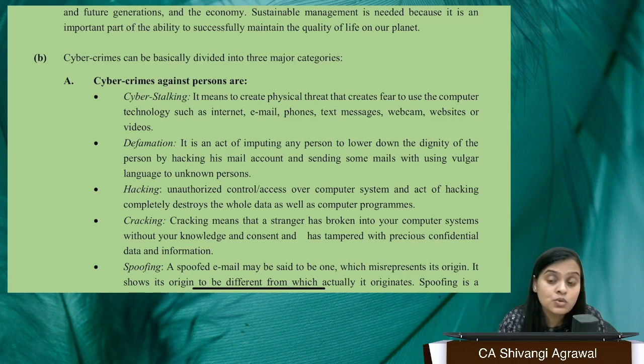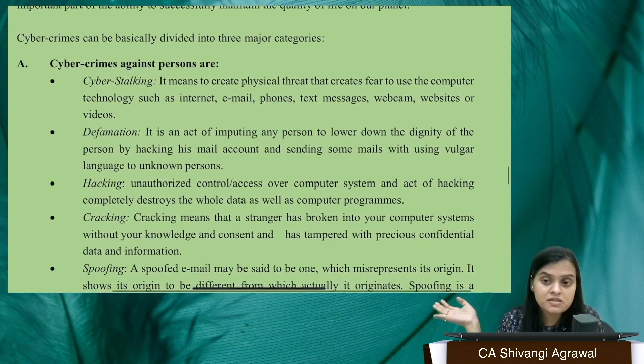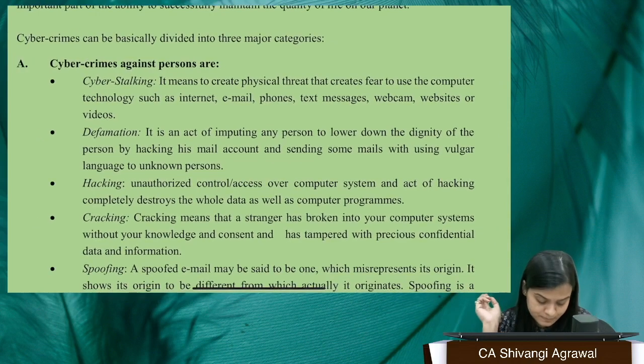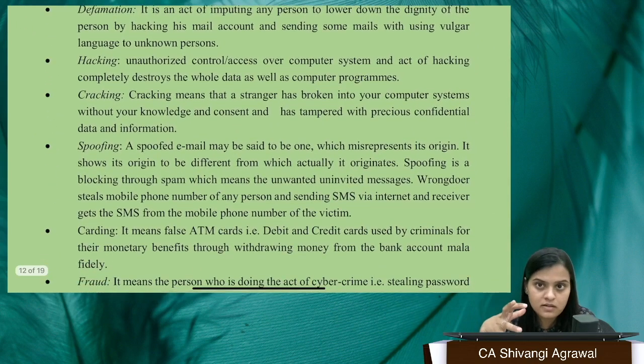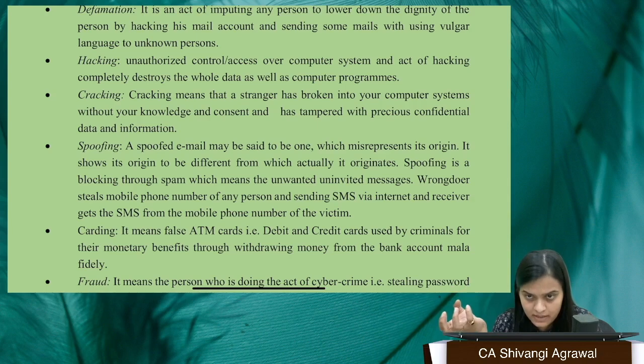Against persons, that means you could hack someone's phone, email, internet, website, whatever it could be. You could defame someone, you could get unauthorized control or access over someone, you could stalk someone. Just like we stalk them in the physical space, we could also stalk them in cyberspace. Cracking is what? Somebody has entered into your space and is trying to tamper or alter your confidential information, right? Then there could be spoofing also, right?